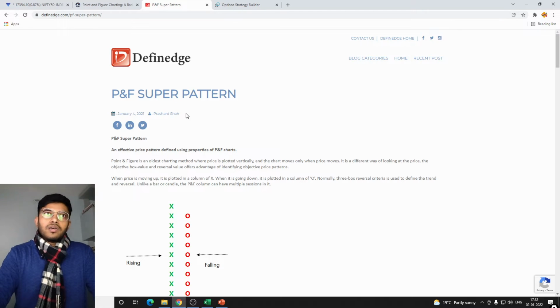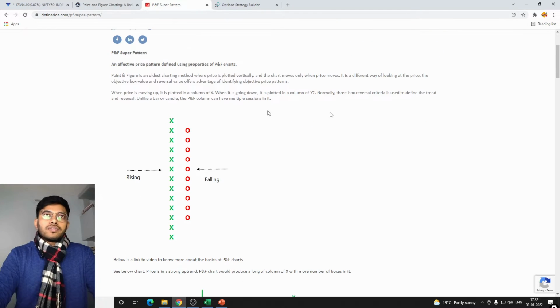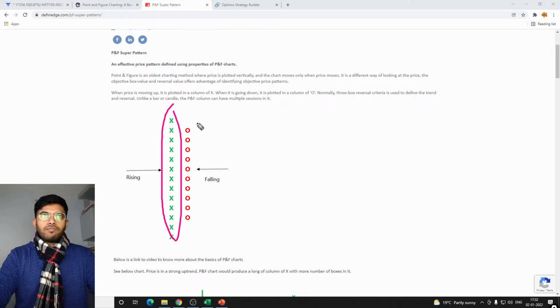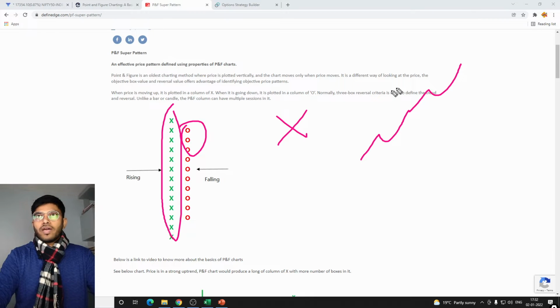It was written by Prashant Shah, and in point and figure, we have a series of X's and O's. Each X denotes an increase in the price. How much increase? For that, we define a box.